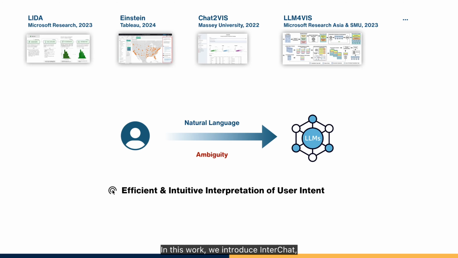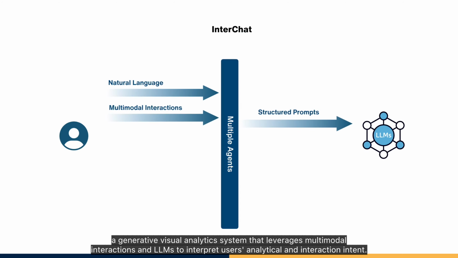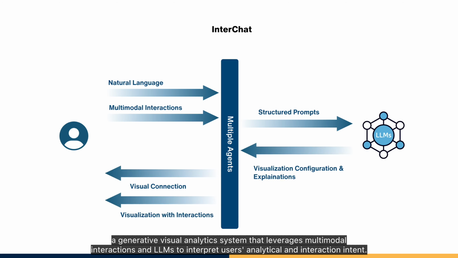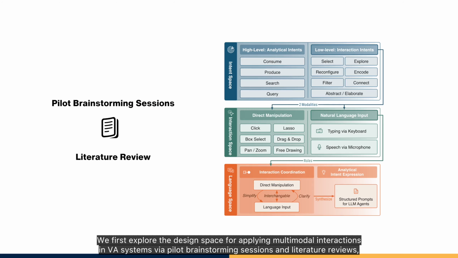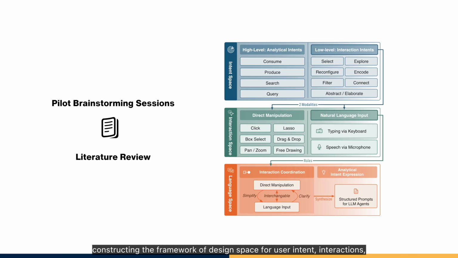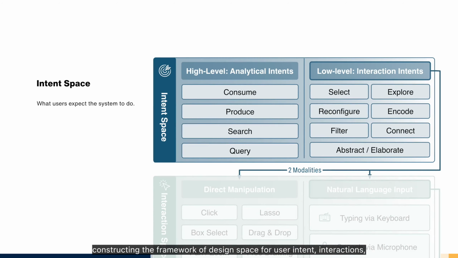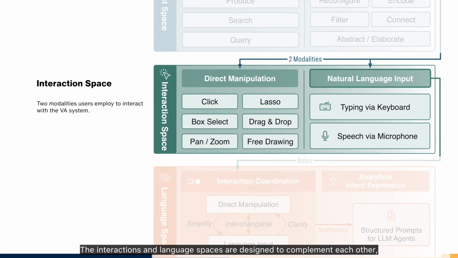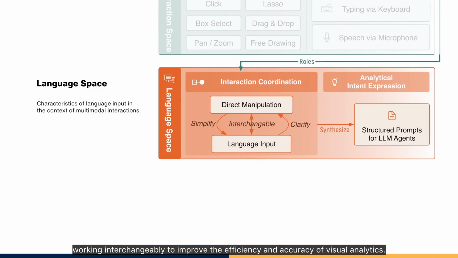In this work, we introduce InterChat, a generative visual analytics system that leverages multimodal interactions and LLMs to interpret users' analytical and interaction intent. We first explore the design space for applying multimodal interactions in VA systems via pilot brainstorming sessions and literature reviews, constructing the framework of design space for user intent, interactions, and language input. The interactions and language spaces are designed to complement each other, working interchangeably to improve the efficiency and accuracy of